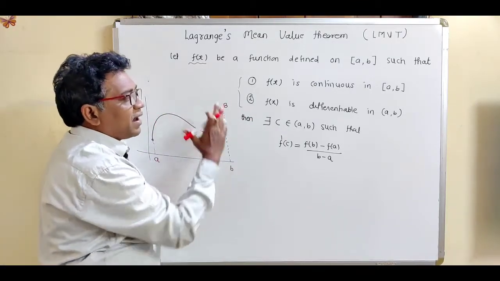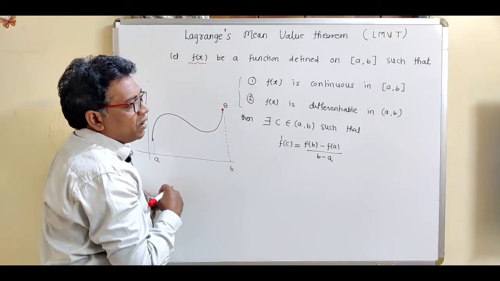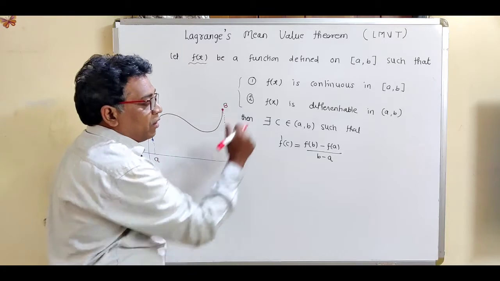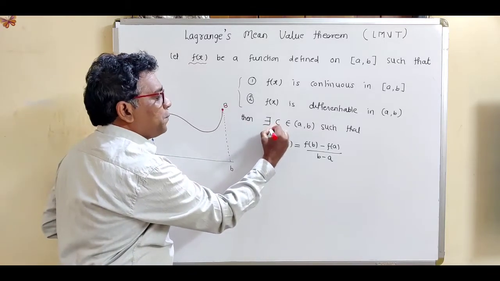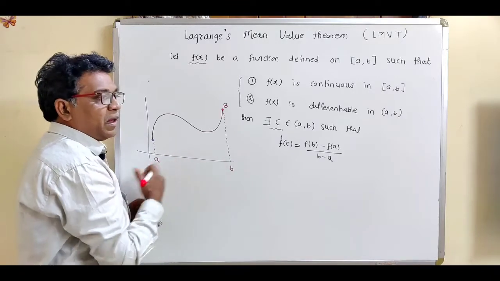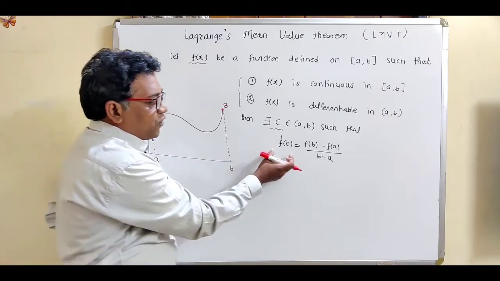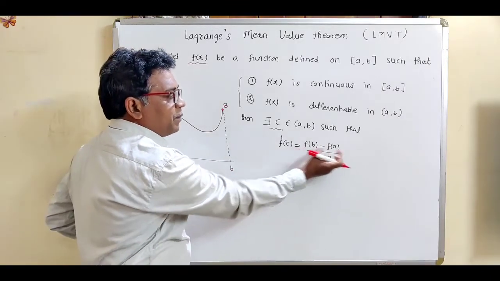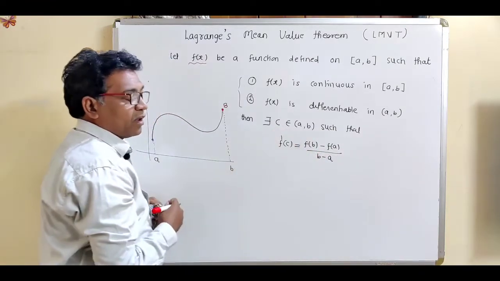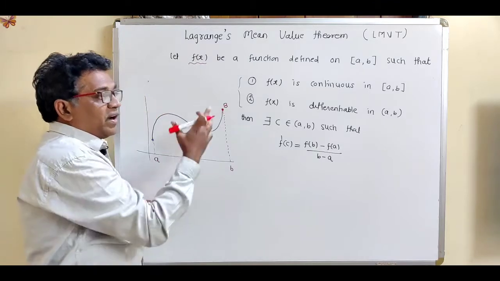Then what is this Lagrange's mean value theorem? This Lagrange's mean value theorem says that we can find at least one point c in between this open interval (a, b) such that f'(c) equals f(b) minus f(a) divided by b minus a. Now let us prove this theorem.